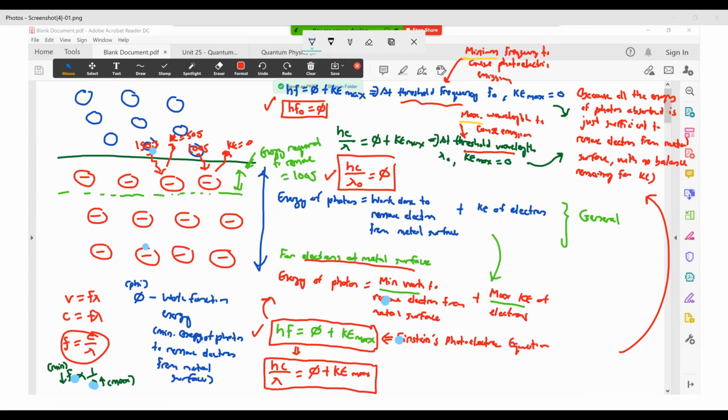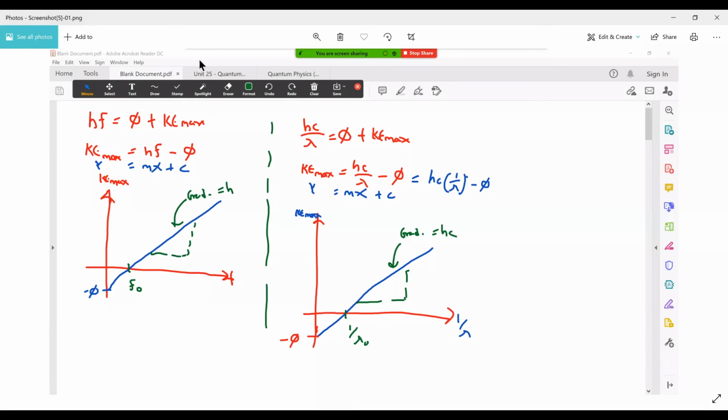Wait, let me see. I think I didn't share the photo there. Right, this one I think you guys can see now, right? This is the new screen share. All right. Wait, let me see. Let me check. Yeah. Okay.